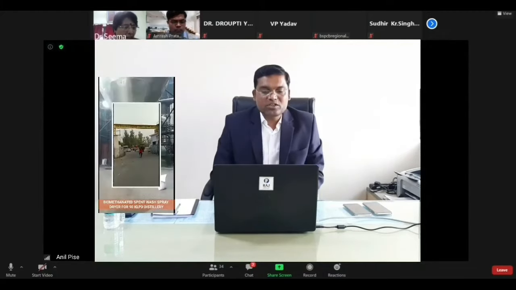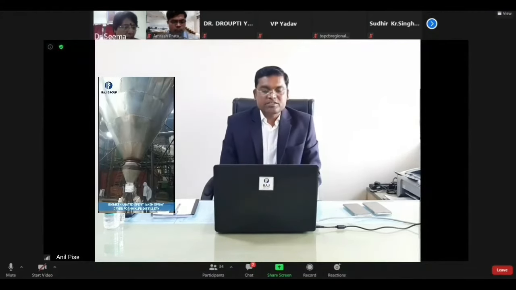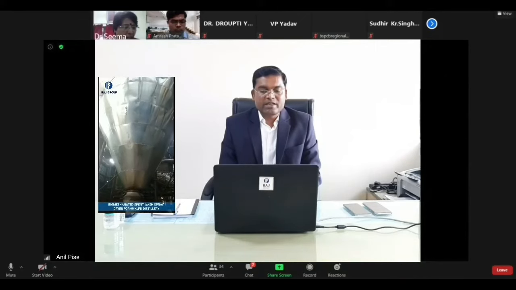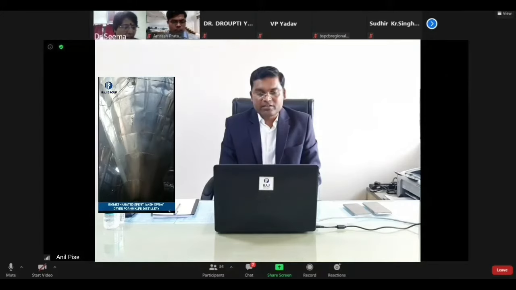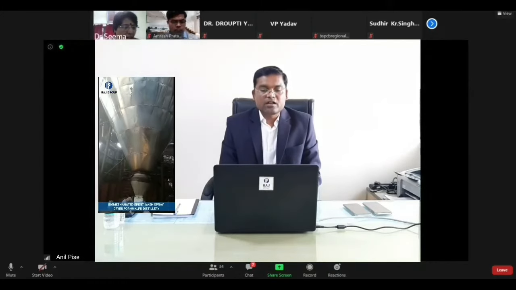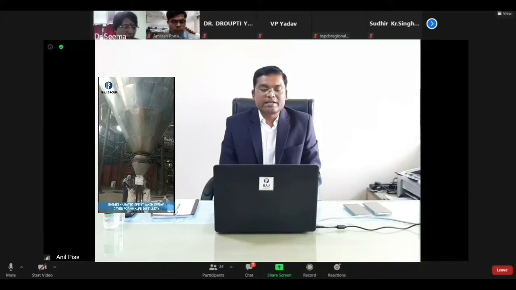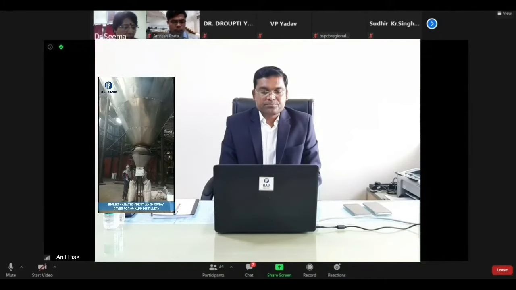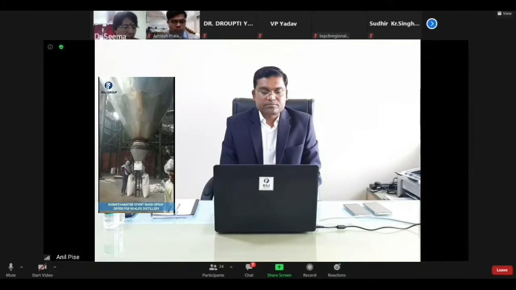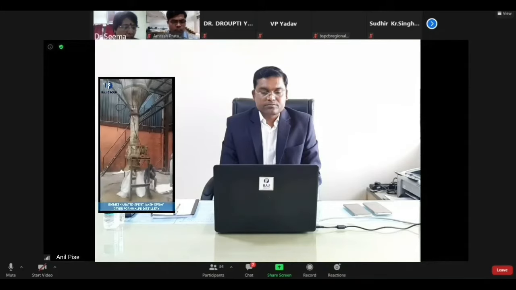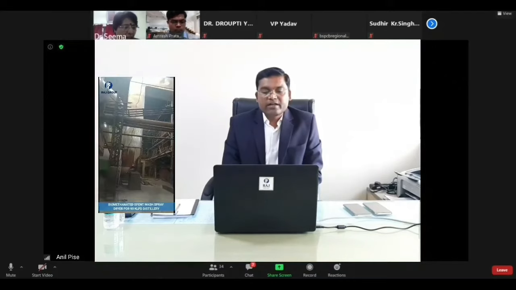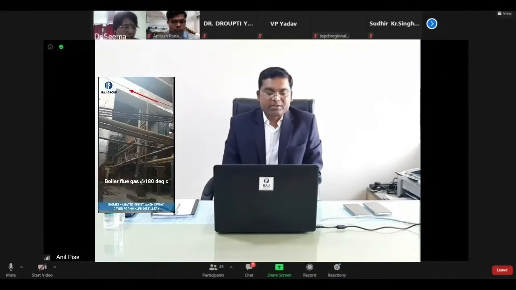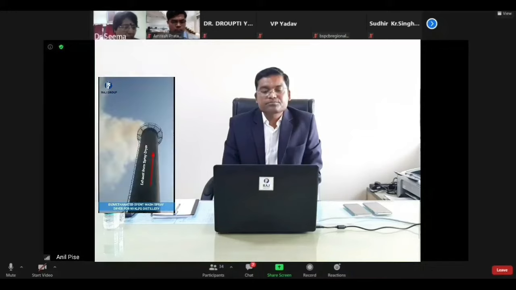This is the Raipatur sugar mill where we installed the spray dryer. This is the spray chamber, and below the chamber we are collecting the powder. This is the bottom of the chamber. It is almost a 12-meter diameter chamber, a very big chamber, and we collect the powder below it. This is the second point of collection, a cyclone in between, and we increase the temperature up to 240 degrees. This is the exhaust.